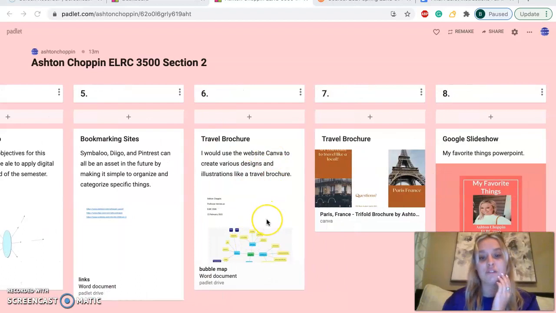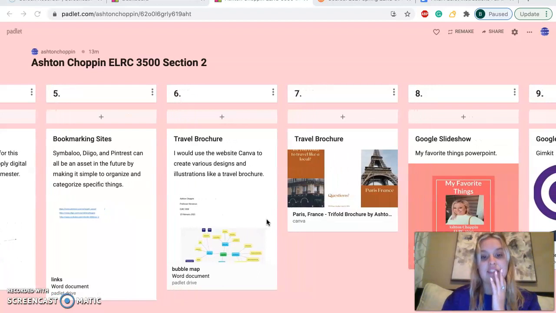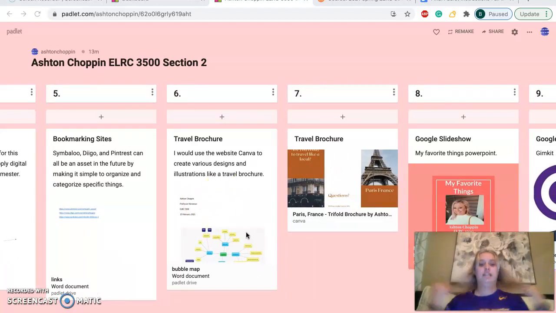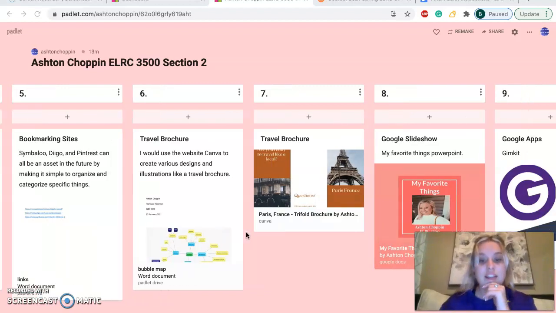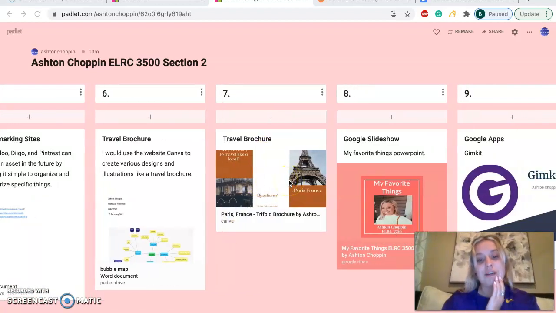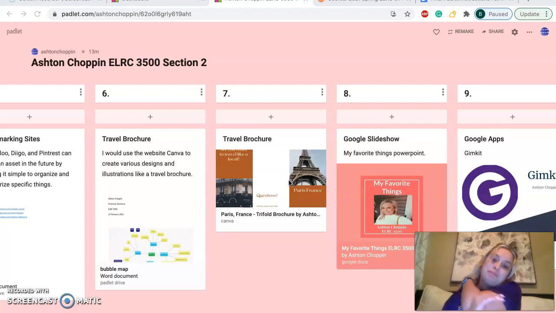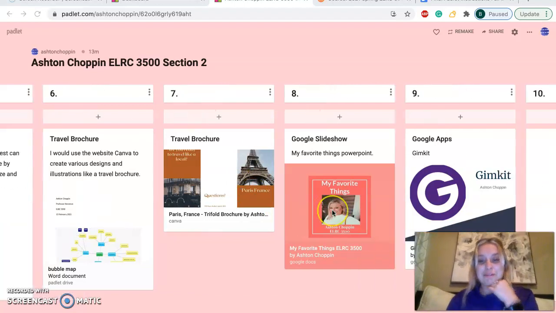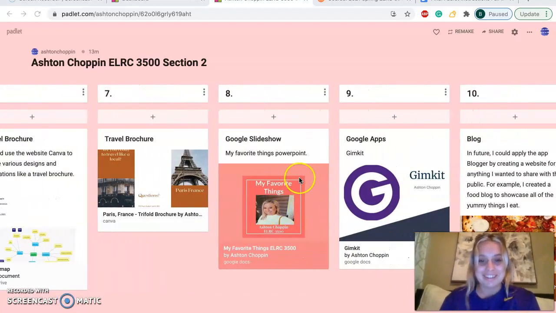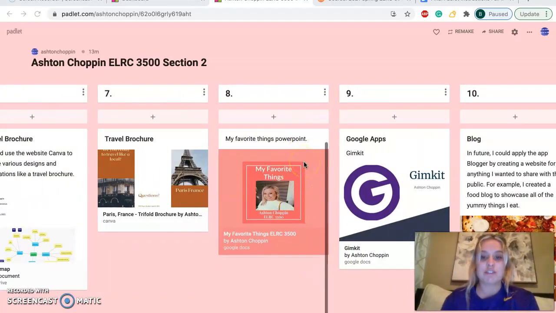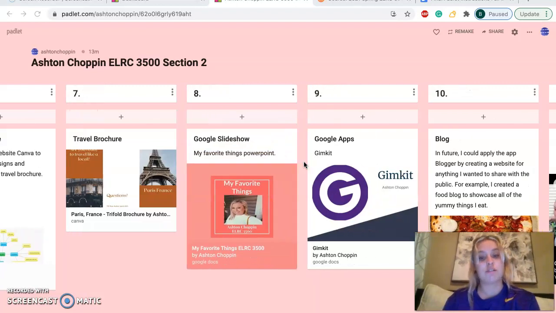This is the travel bubble map we did. And I did it on Paris, France, and that really helped because I could locate things easier and specify what I wanted to put in there. And then this was my travel brochure, and this was probably one of my favorite projects we did because I have always wanted to go to Paris, but I've never been, and now I know some cool places to go. This was our Google slideshow of our favorite things we did, which was also fun to make.